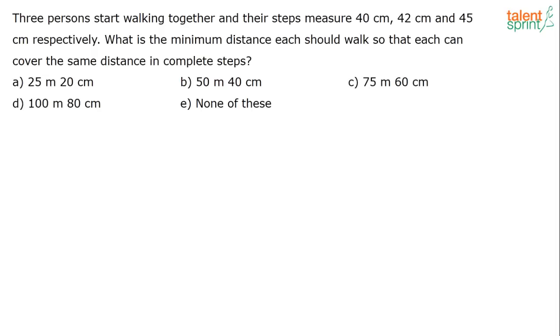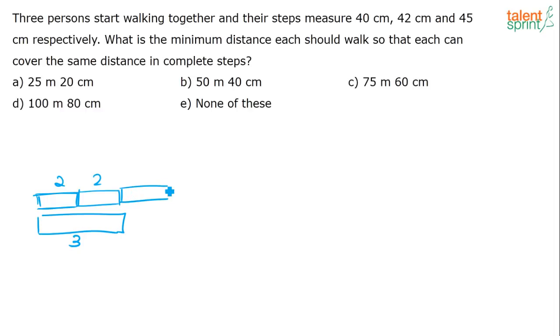What they're asking us is, let us say the first person's leg is 2 feet long. There is another person whose leg is 3 feet long. Every time, one is covering 2, 2, 2, correct? Now this person will cover 3, 3, 3. At this point, both of them are covering equal distances, the same distance with full steps.